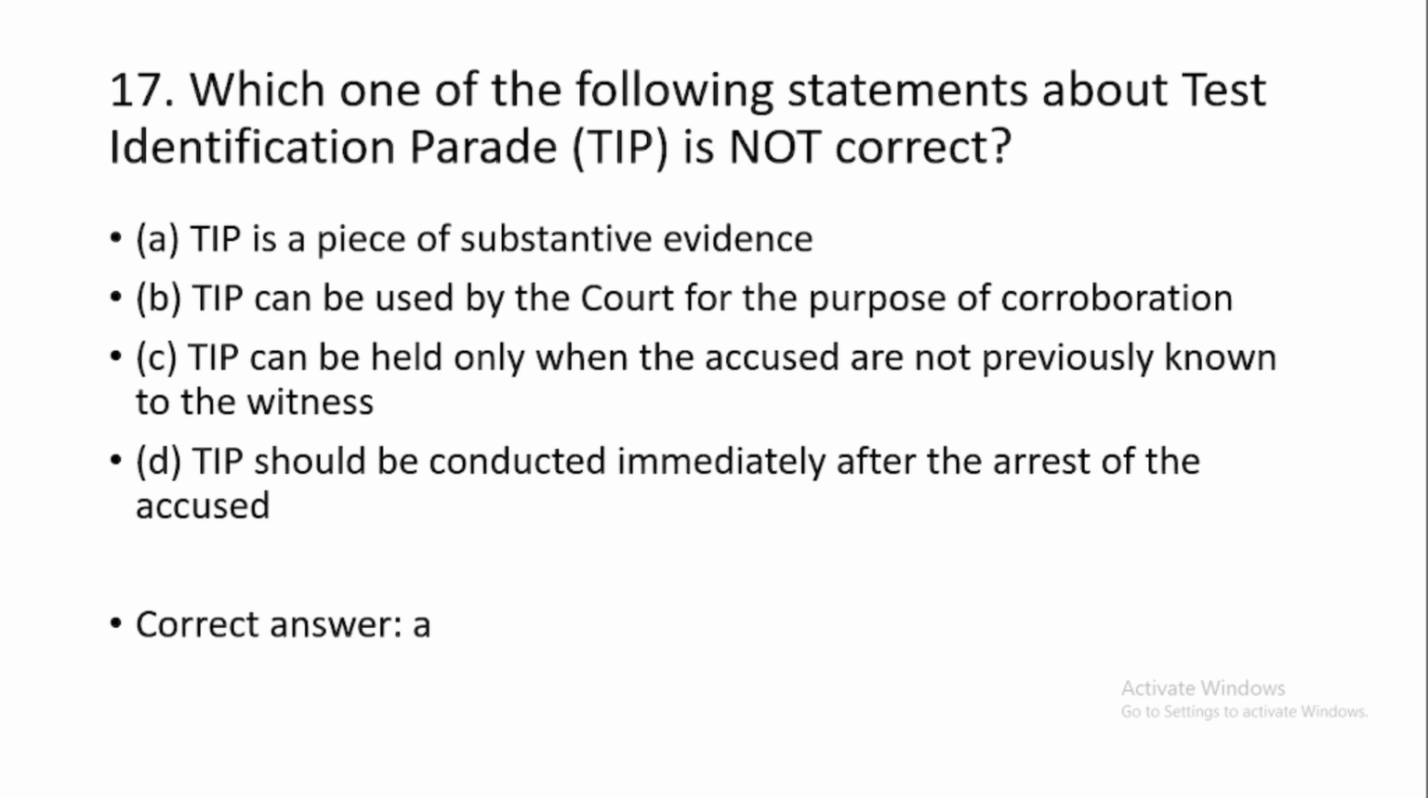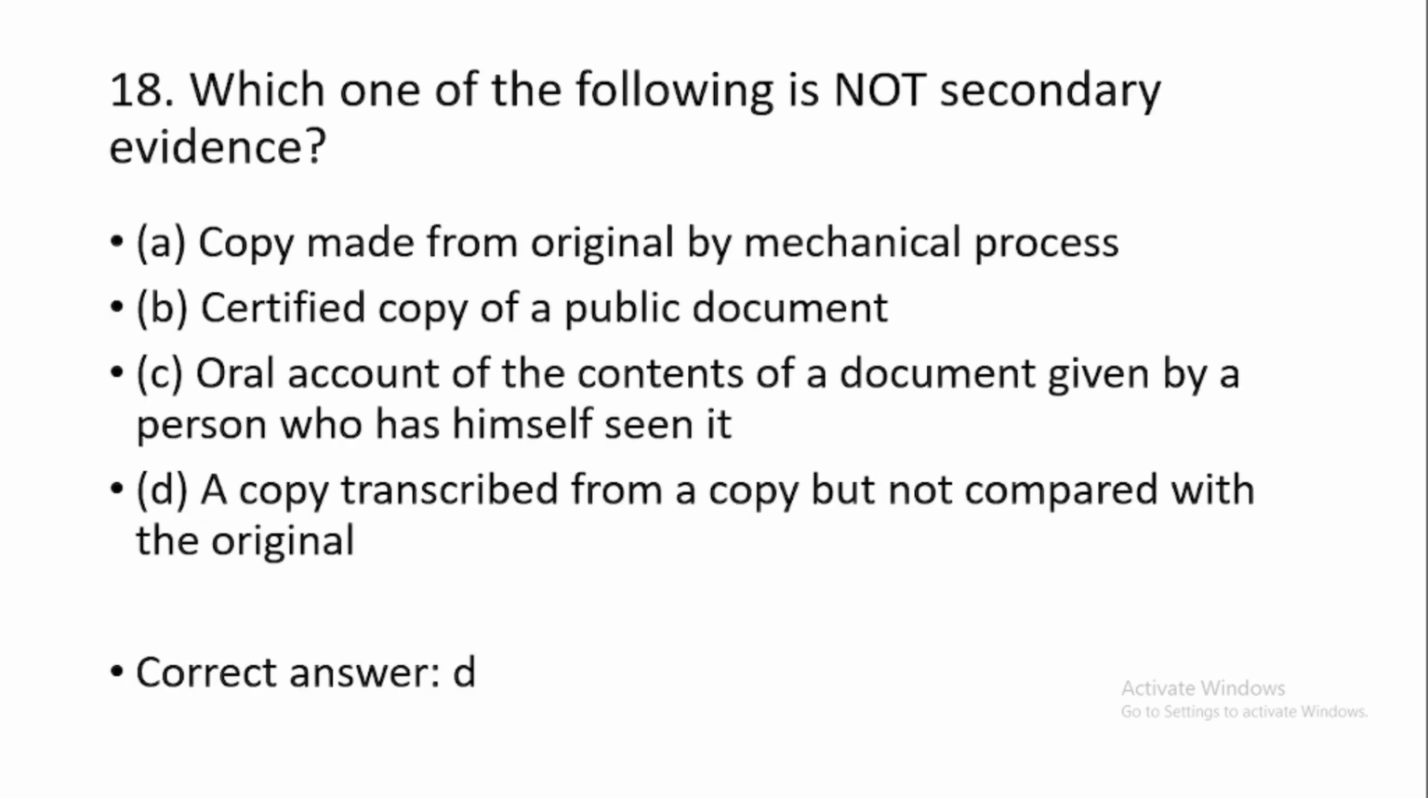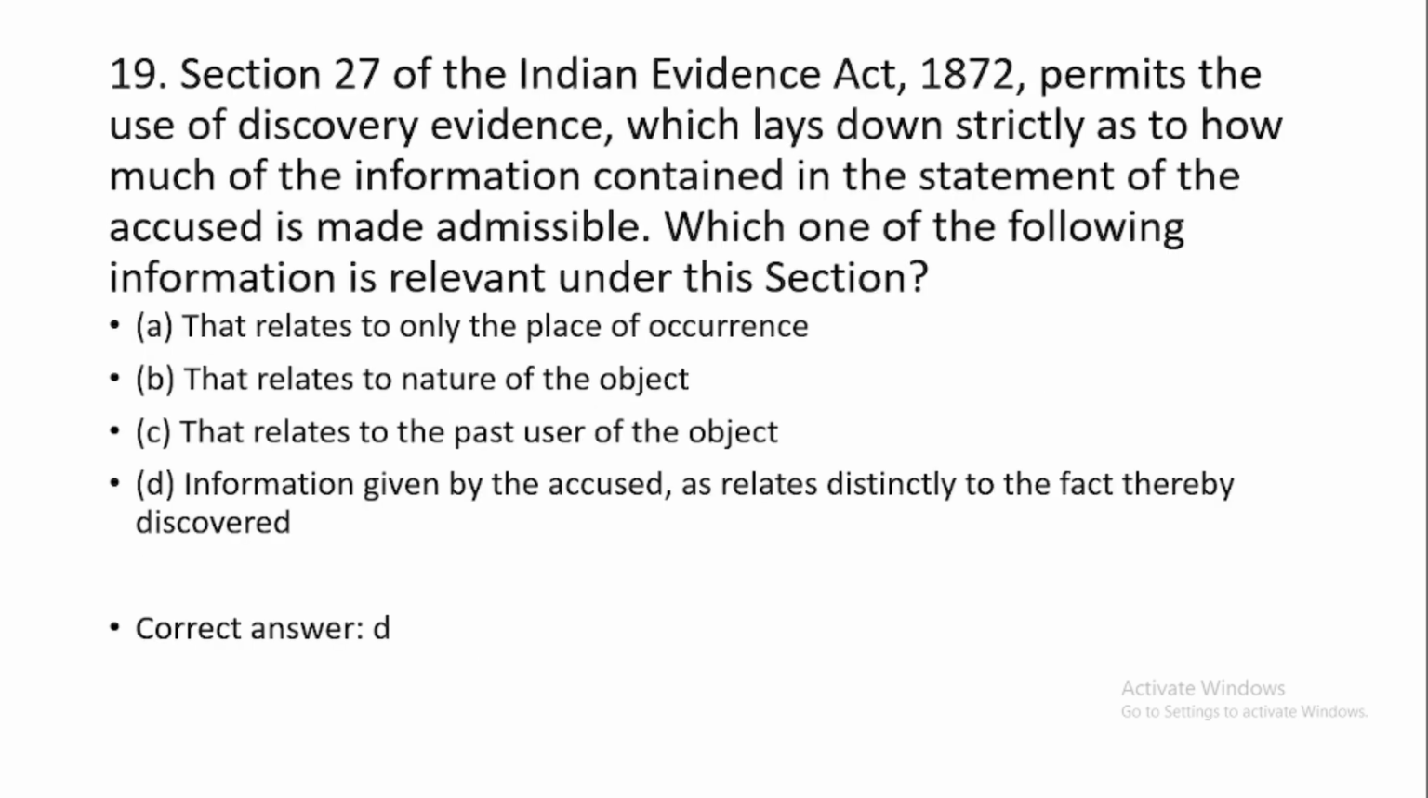This is option number A. TIP is a piece of substantive evidence. Question number 18. Which one of the following is not secondary evidence? Option number D, a copy transcribed from a copy but not compared with the original. Then question number 19. Section 27 of the Indian Evidence Act 1872 permits the use of discovery evidence which lays